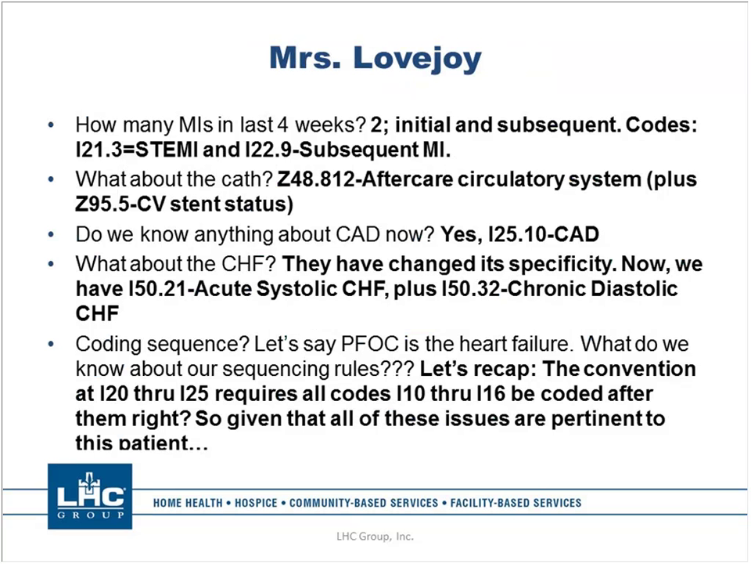Well, what about the cath? Well, we know we have CAD now, but she does get credit for the catheterization and placement of the stent. Now, in the OASIS, she may not get surgical wound credit, but in her coding, she will get credit. So we can use aftercare circulatory system for this, plus we can account for the CV stent. What do we know about the CAD? Really all we know is it's unspecified CAD.